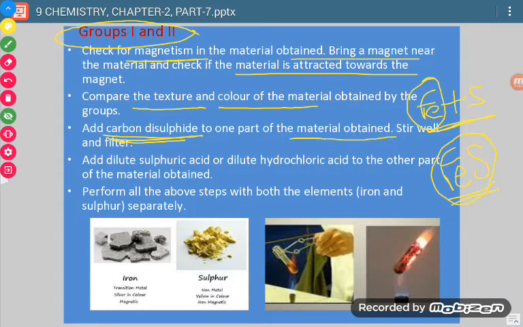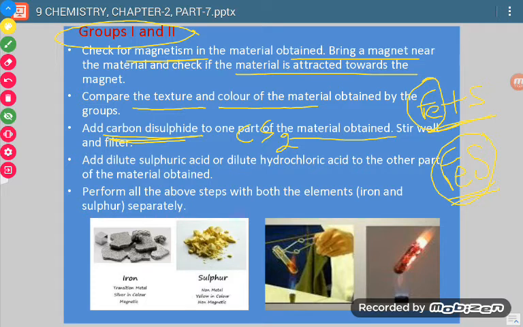That means we will divide what is with group 1 and group 2 into two portions. In the first portion, in both cases, we will add carbon disulphide, CS2. Carbon disulphide is CS2. This is a liquid. Then we will find no change.